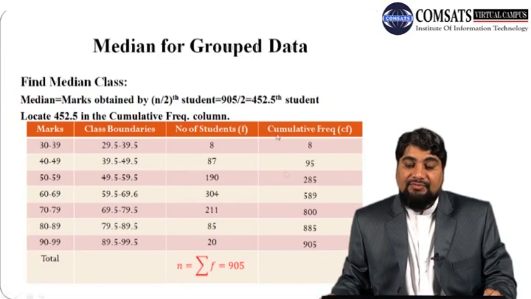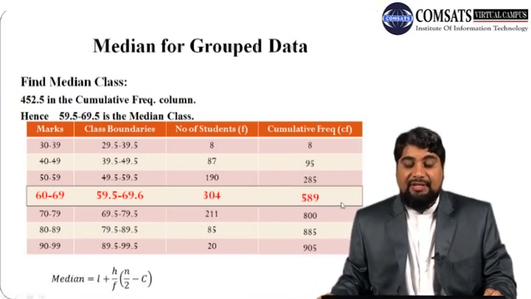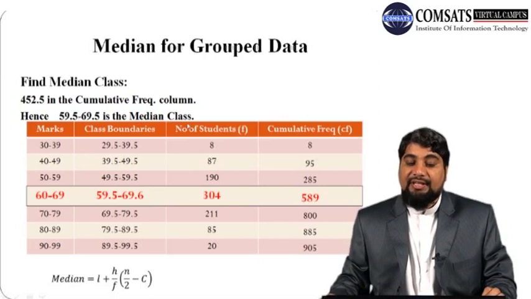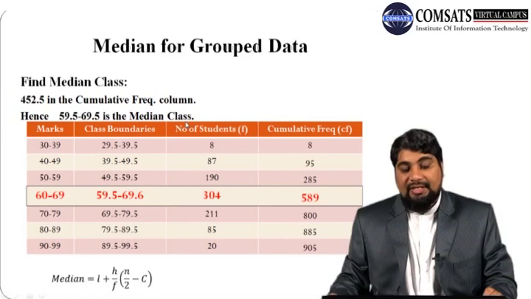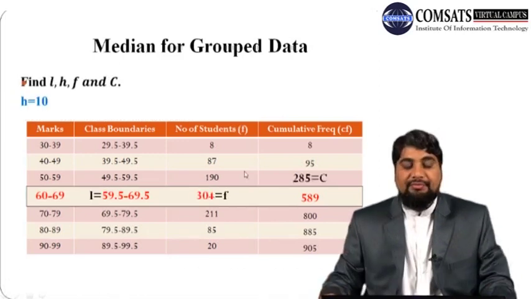So we can see that this 452 is being covered in this fourth class, in this range 589. So it means this class 59.5 to 69.5 will be considered as our median class. Once we have the median class in hand, we can calculate all these numbers. So next we find L, H, F and C.